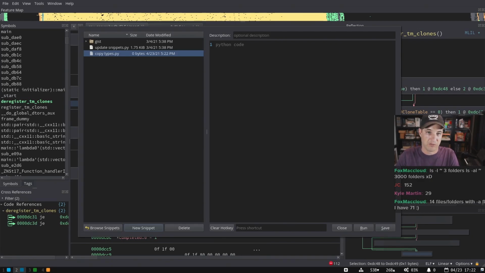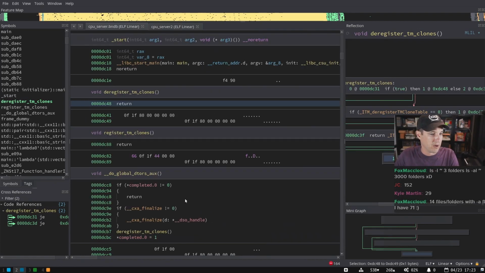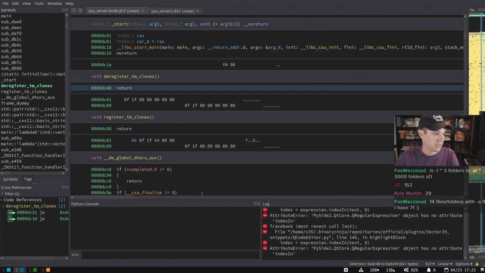Fun fact, if you have snippets installed, the snippets just live in your user folder as well. So there's just a snippets folder. Yeah, I have this one called port types. There we go. The idea is to copy types from one snippet into another. It's really, really simple. In fact, it doesn't actually even work in the snippet editor because it abuses, or uses, depending on how you look at it, a feature of the Python console itself. Actually, I could go back to my normal layout. Yeah, all right, there we go.